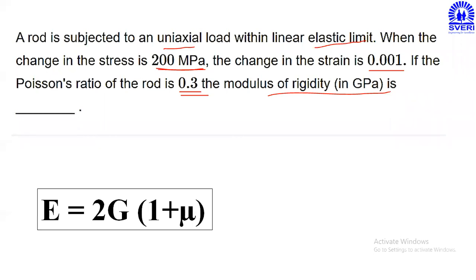So this relation I have to use for the calculation of G, because G is the unknown parameter. Mu is given, but E is not given. But to calculate this E value, the stress value and strain value are already mentioned. So now calculate the value of E first. E is equal to stress upon strain. What is the value of E?